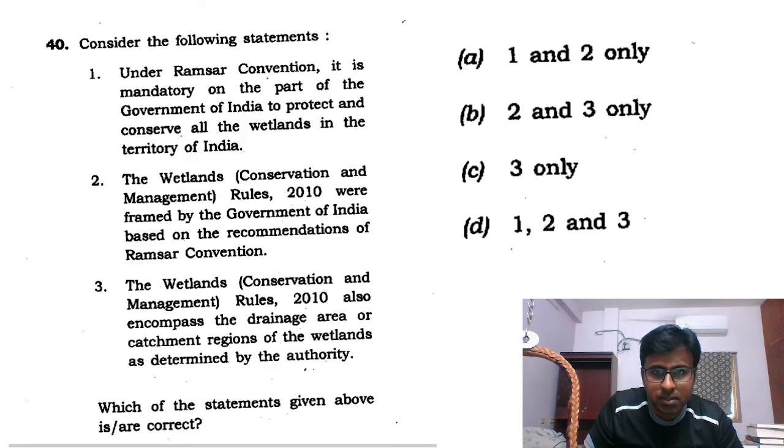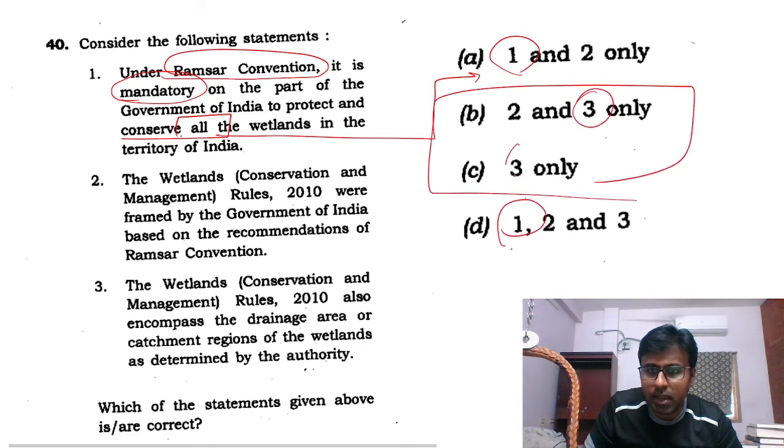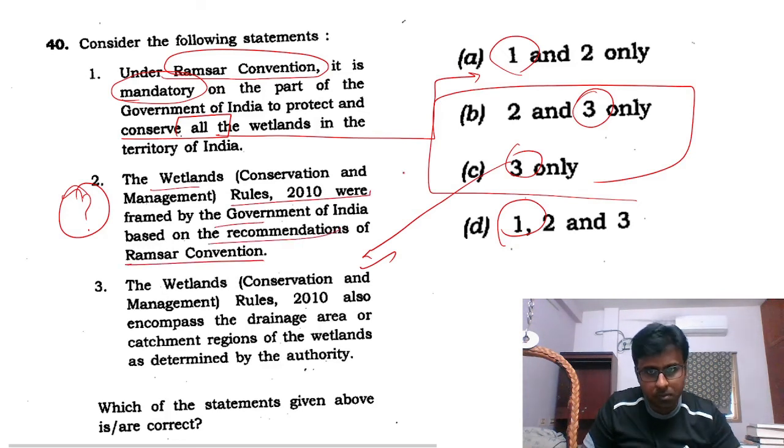Okay, again this Ramsar convention, it is mandatory for the party to protect all. No, this is not true. Not all. It is the endangered wetlands we have to protect, and 3, as you know, is directly correct. This is true. You have to check whether this is true. Wetland rules 2010 framed by the government, recommendation, true. Okay, so you have to pick B only.